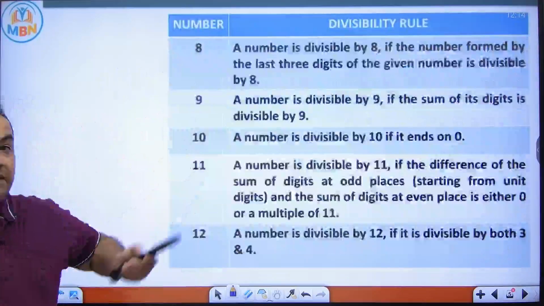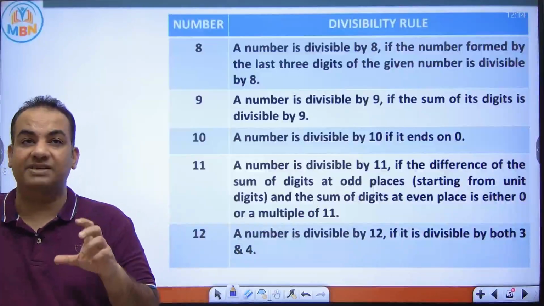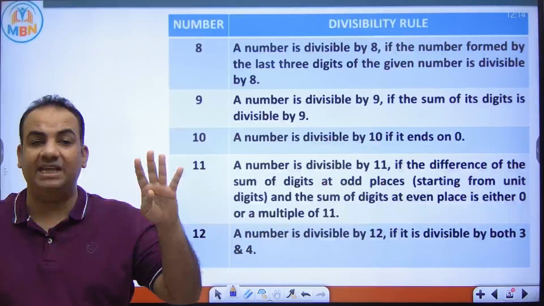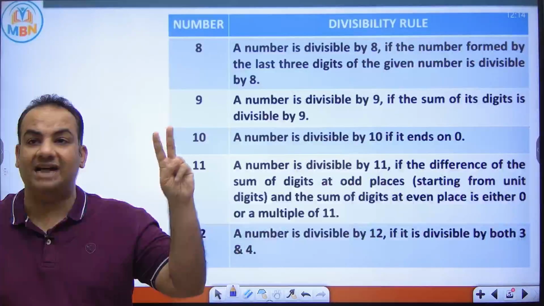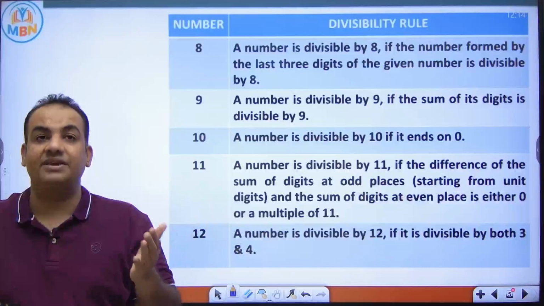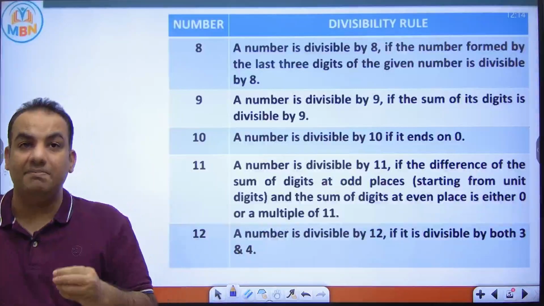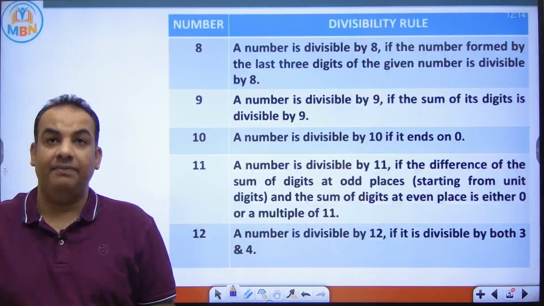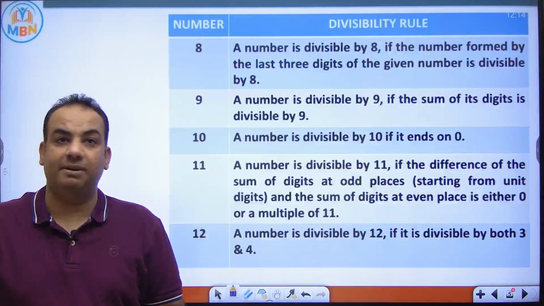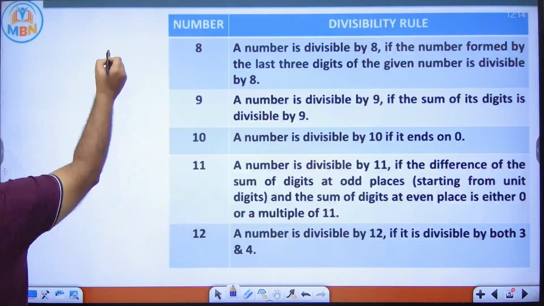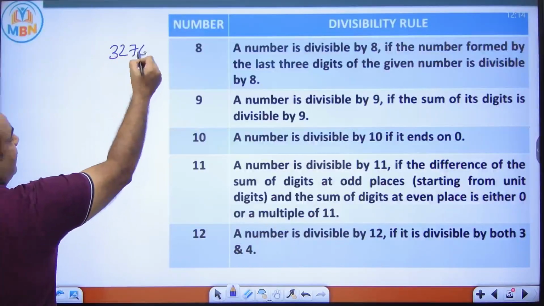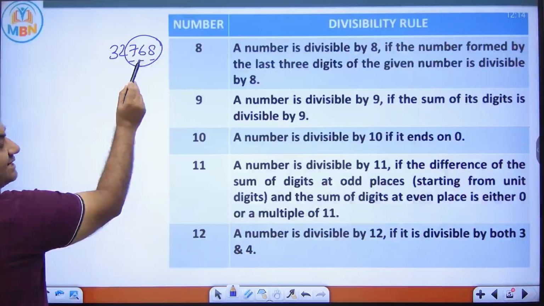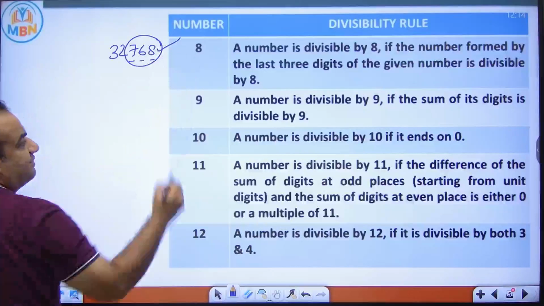Now, divisibility rule of 8. What is the divisibility rule of 8? For 4, you have seen the divisibility rule is number formed by last 2 digits. Here, the divisibility rule is if the number formed by last 3 digits is divisible by 8, then that number is divisible by 8. Example, if I say 32768, the number formed by last 3 digits, if you check this, 8 9s are 72, 4 8s 40, this is divisible by 8.